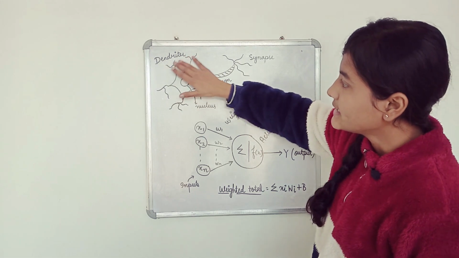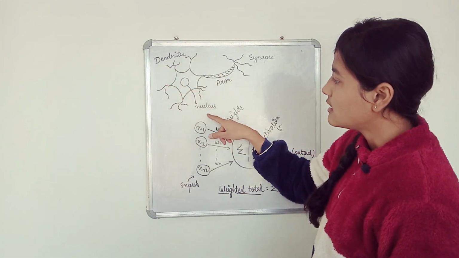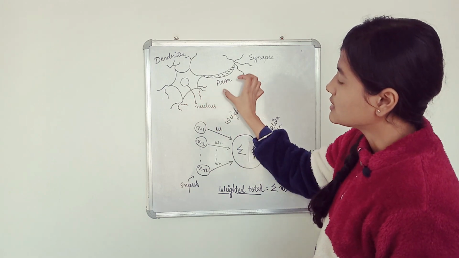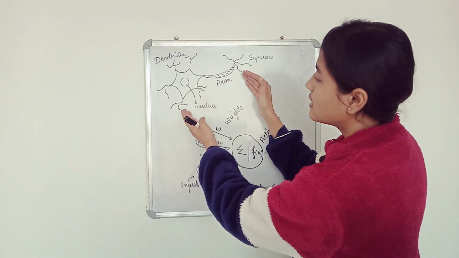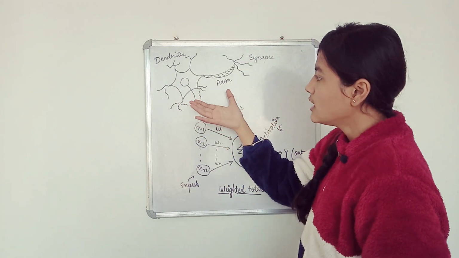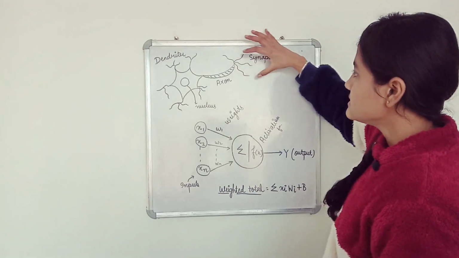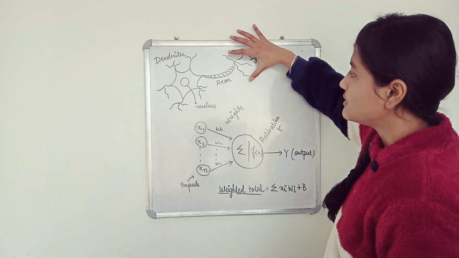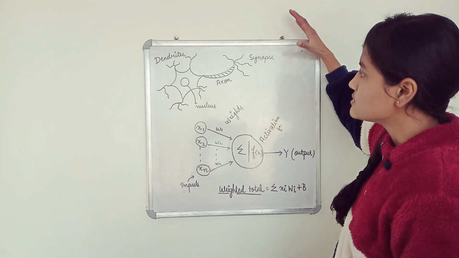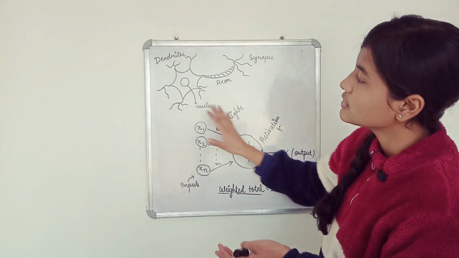So these are dendrites. The inputs will come from there. The nucleus is there, and the cell body, axon is there. This particular cell body is going to help in processing of those signals, and then there is a synapse that will help in giving the output to other neurons that are connected to this. So there is this huge network of neurons.